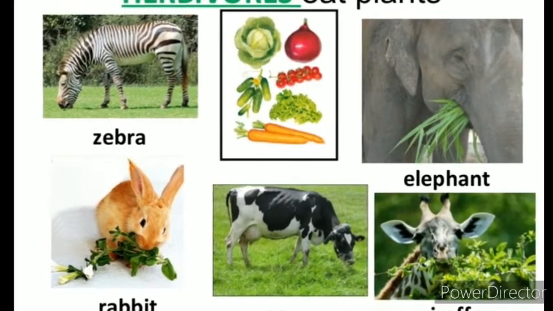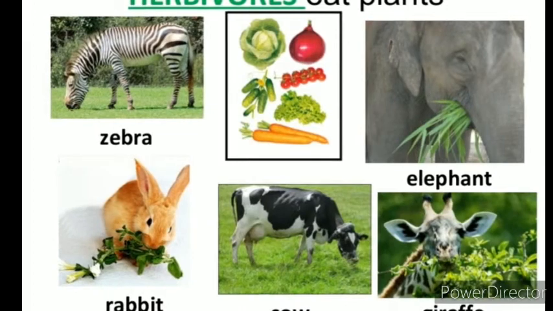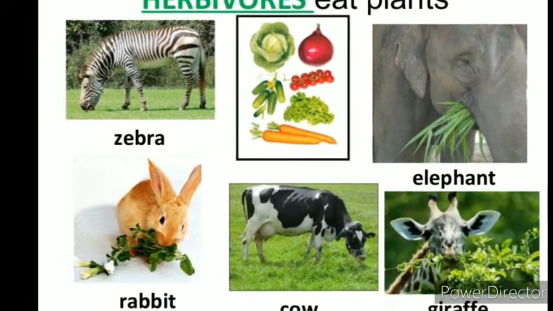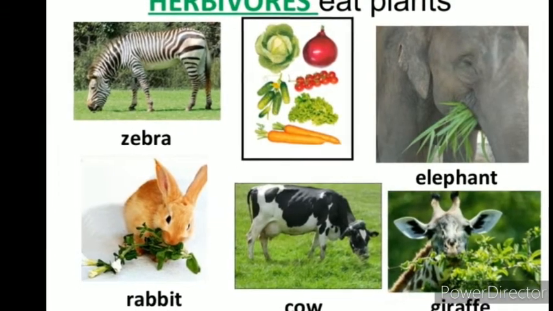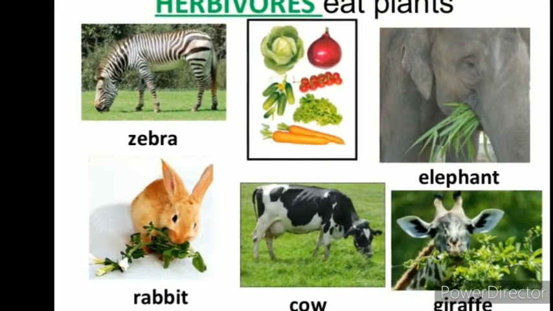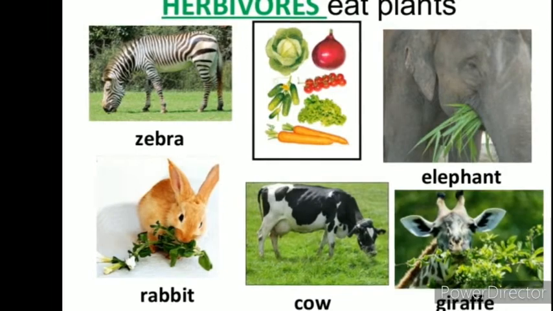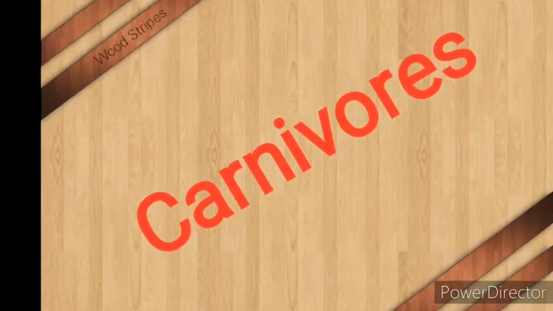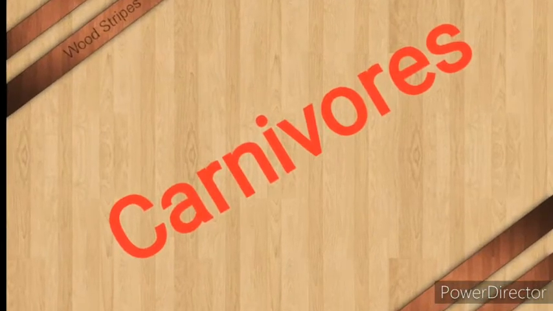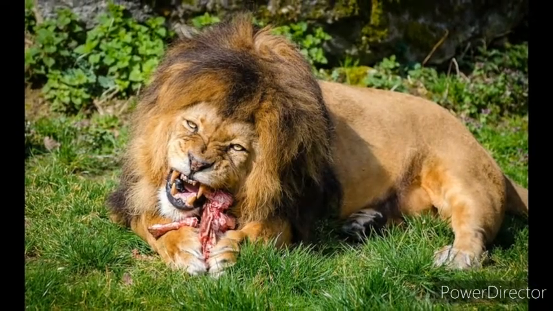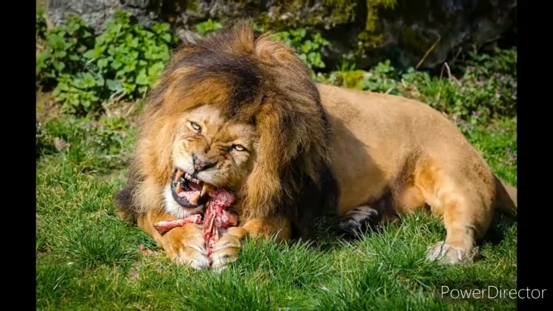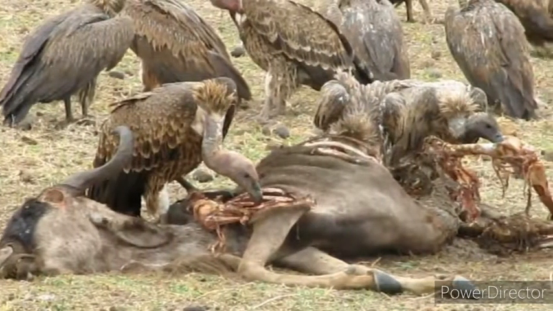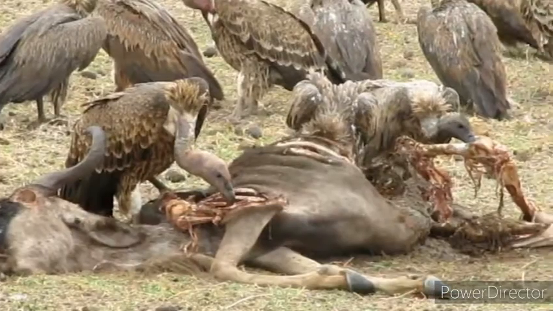They bite the grass with the help of their sharp front teeth, and chew the food. Animals like cows, horses, and rabbits are a few examples of herbivores. Carnivores: animals that eat the flesh of other animals are called carnivores. Birds such as eagles and vultures also eat flesh.